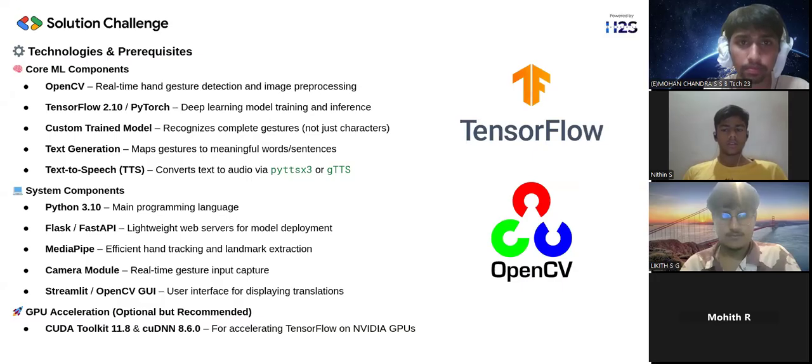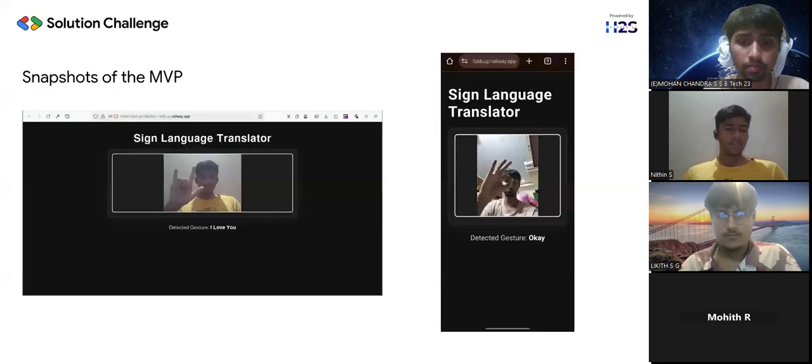Our solution uses computer vision to detect hand gestures in real time with a machine learning model trained to recognize full gestures instead of individual characters. These gestures are converted into text and can also be spoken aloud using speech tools. The system is built using Python and runs on a lightweight web server with a simple user interface to display the results. This is our MVP.